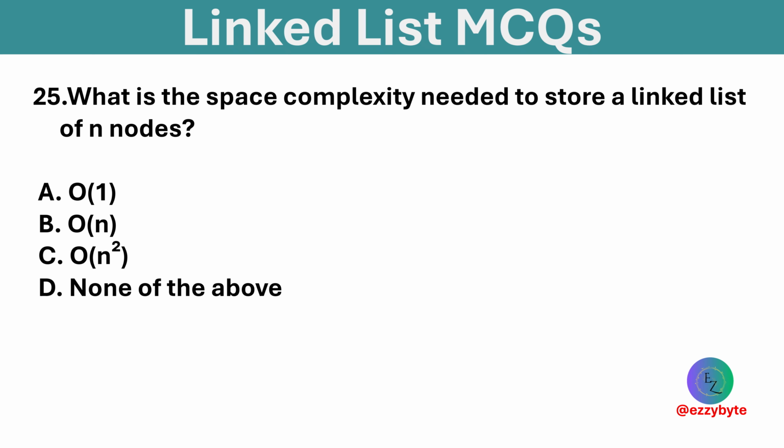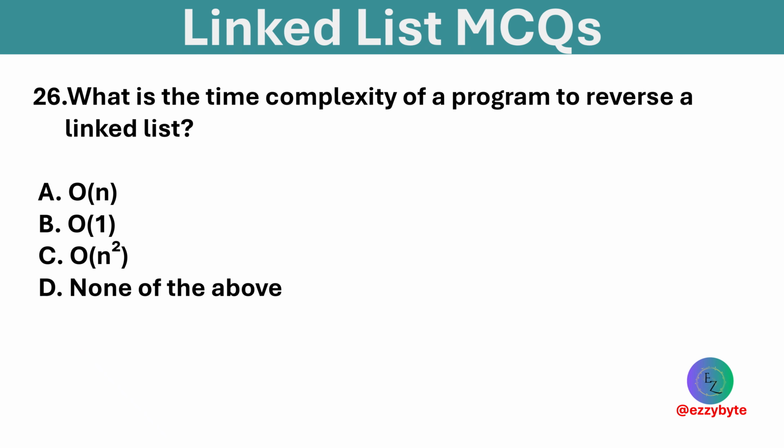What is the space complexity needed to store a linked list of n nodes? Options are O(1), O(n), O(n²), and none of the above. Option B is correct. Storing n nodes requires O(n) space. What is the time complexity of a program to reverse a linked list? Options are O(n), O(1), O(n²), and none of the above. Option A is correct. Reversing a list is a linear, O(n) operation.